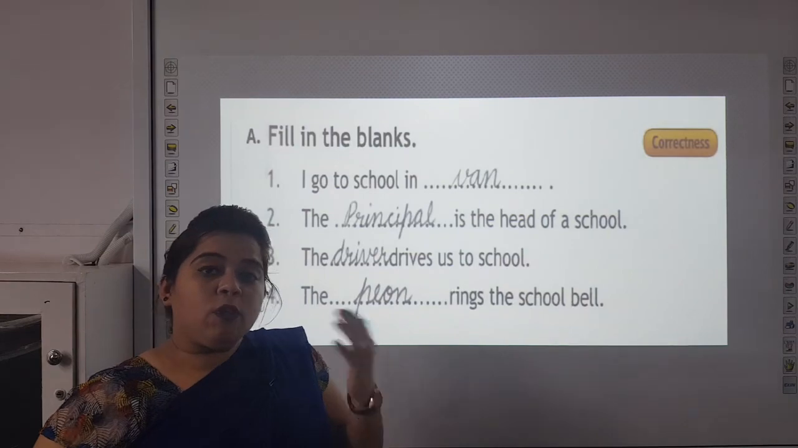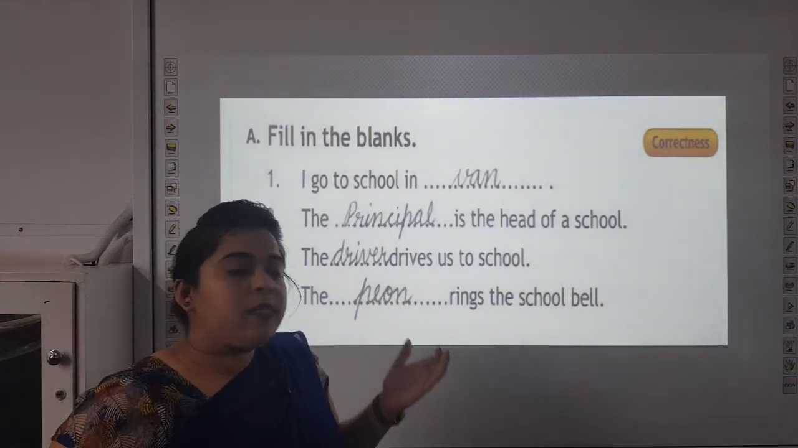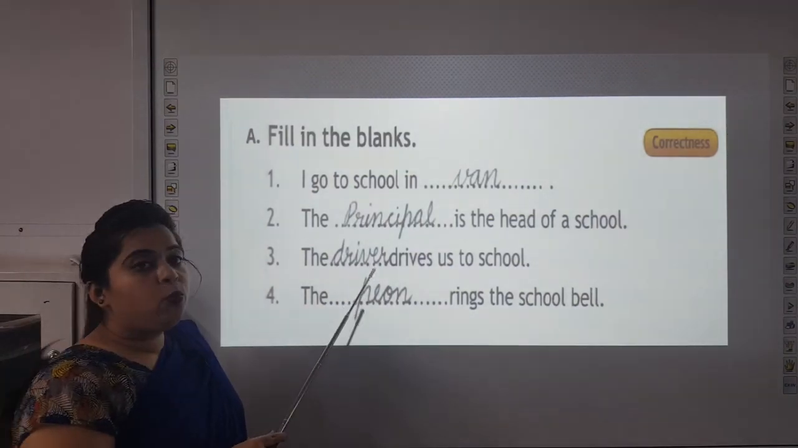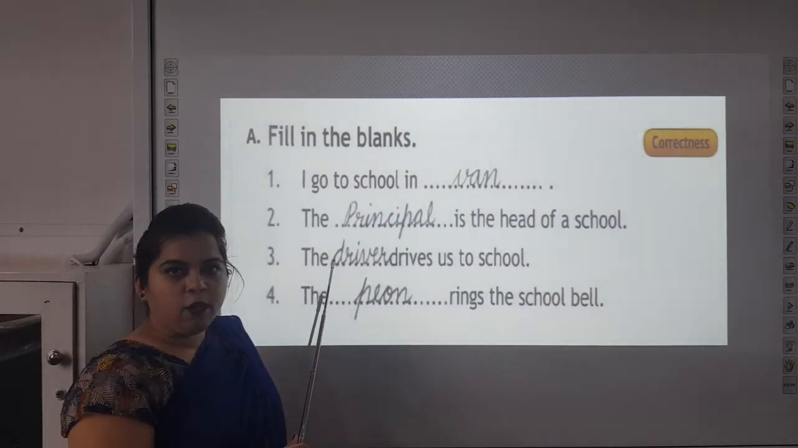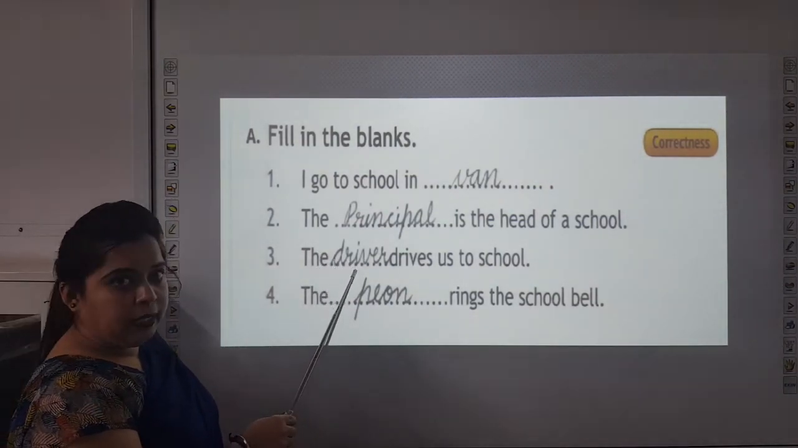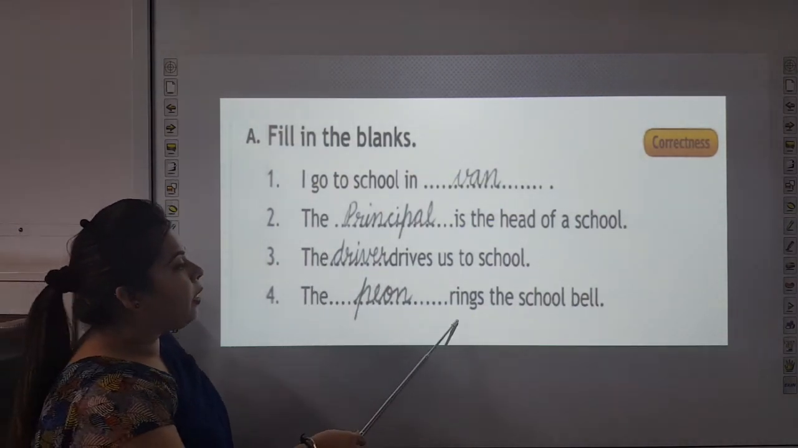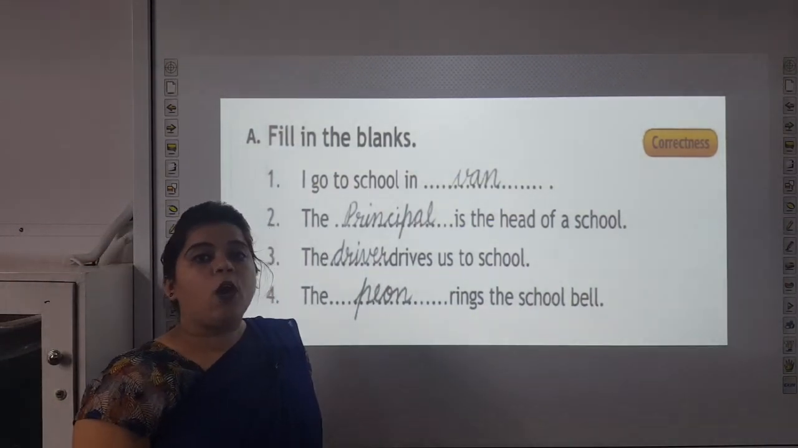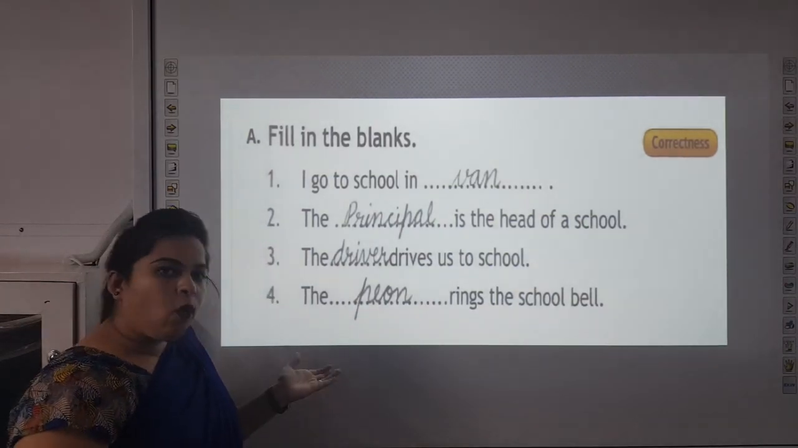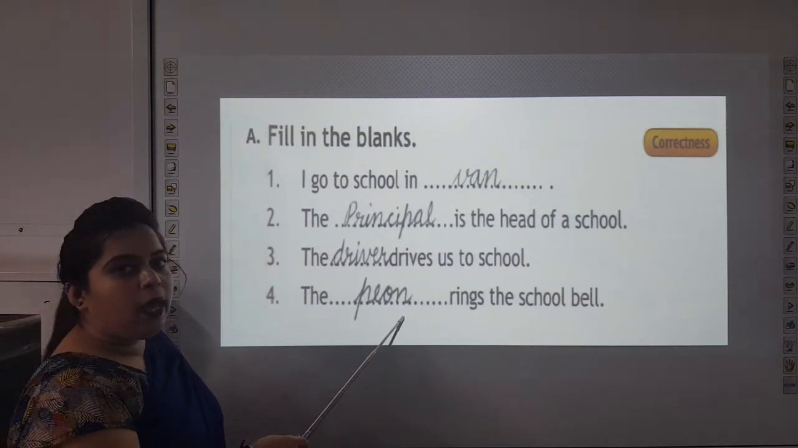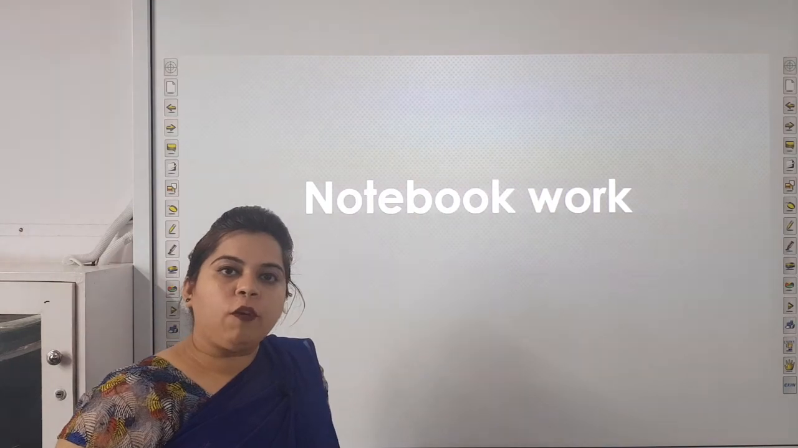The dash drives us to school. Children, when you come by van or bus, the person who drives you to school is driver. Who is the person? Person is driver. Now, let us see the spelling of driver. D-R-I-V-E-R, driver. The dash rings the school bell. Now, who rings the school bell and helps us in different ways? Peon. P-E-O-N, peon. Now, we will discuss notebook work of this chapter.